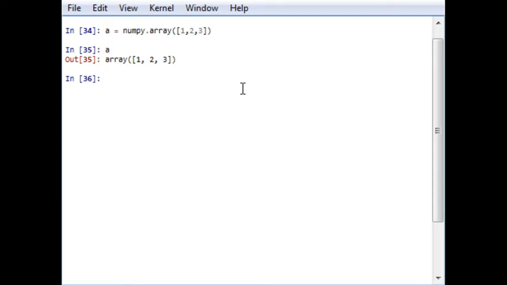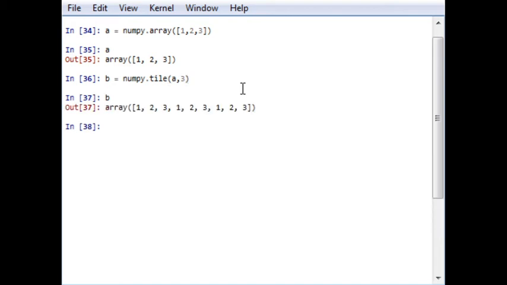Now another array B will be generated from A. This will be a bigger array, but A will be the target array and it should be repeated 3 times. So array A is repeated 3 times to make a new array B, and the output will be 1 2 3 1 2 3 1 2 3.